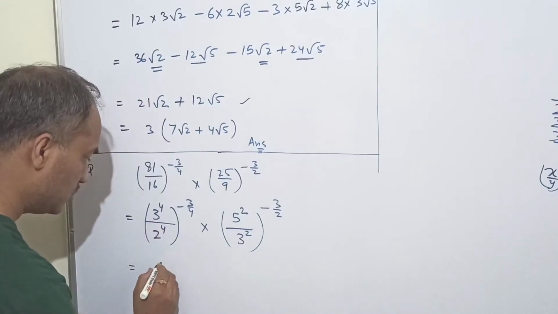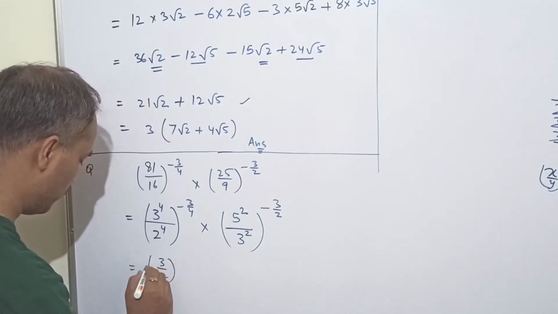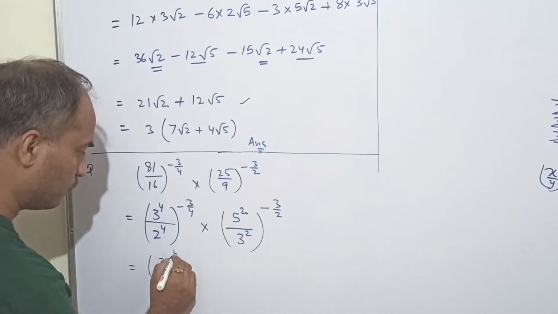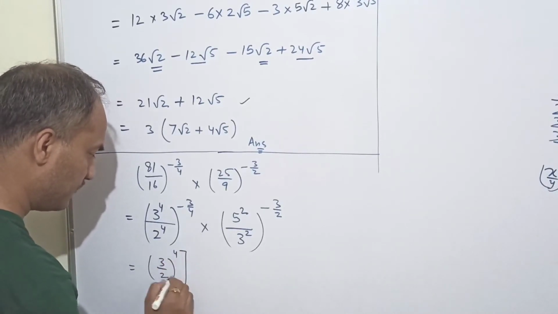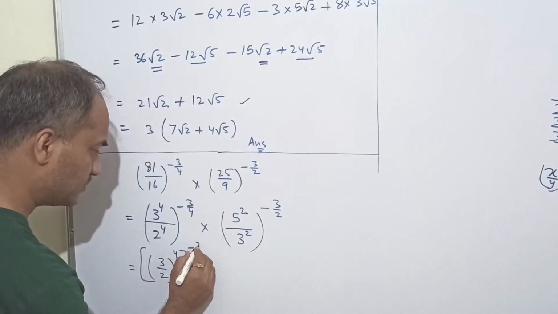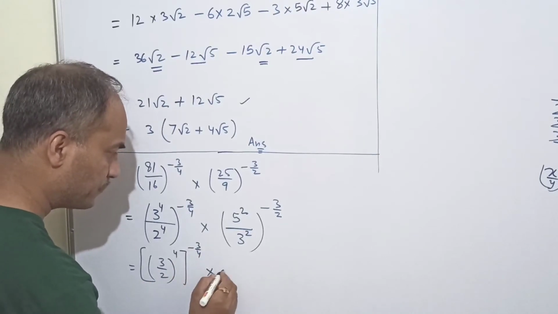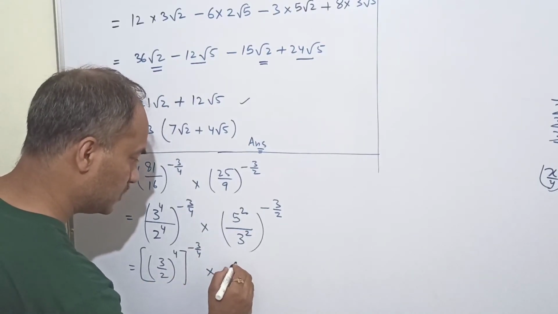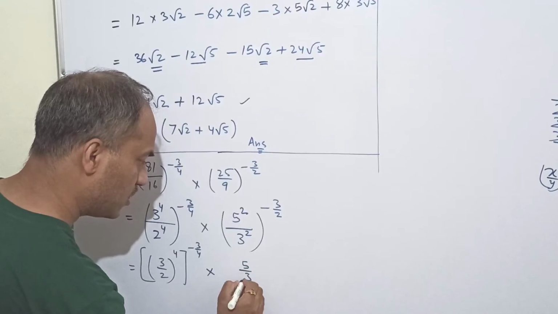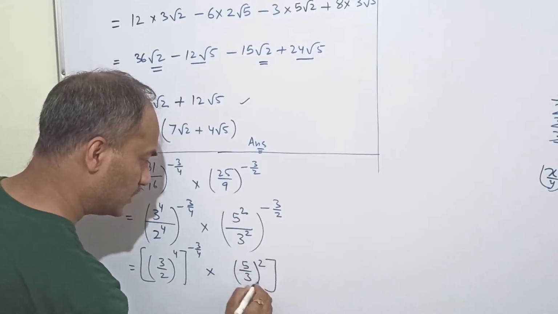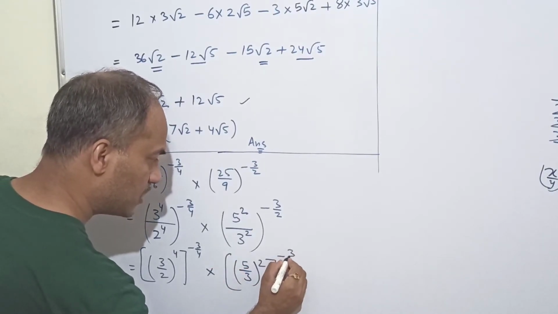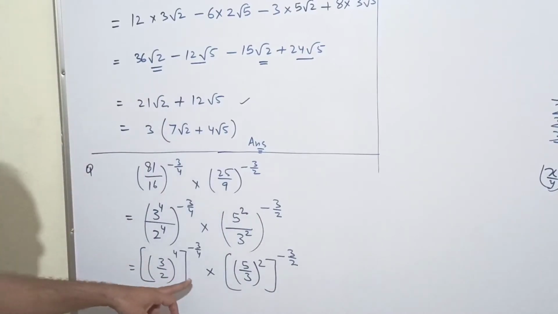This becomes 3 upon 2 whole to the power 4, and then we had exponent minus 3 upon 4. This also has 5 upon 3 whole to the power 2, and then we have power minus 3 upon 2. This much is clear to you?